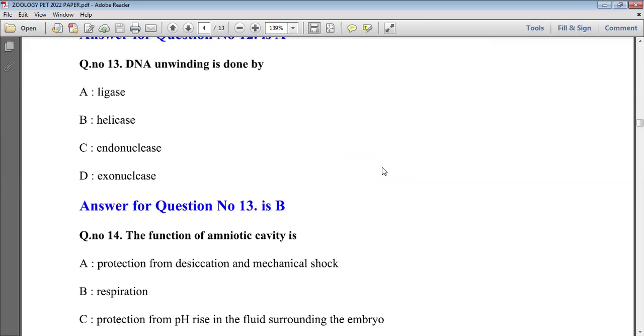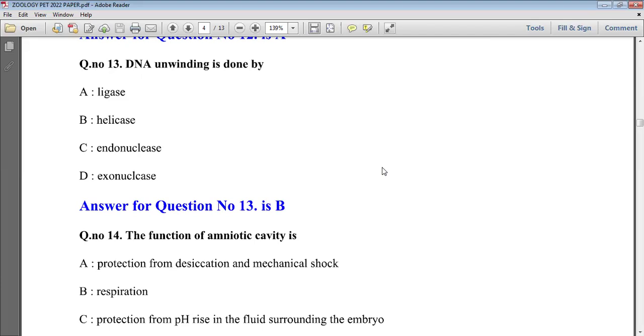DNA unwinding is done by? DNA is deoxyribose nucleic acid, present as a genetic material in animals and plants. Helicase is the correct answer because for unwinding, we have to separate the two strands of the DNA which are joined by hydrogen bonds. So the helicase enzyme is used to break the hydrogen bonds between the two strands. The other options are also very important.